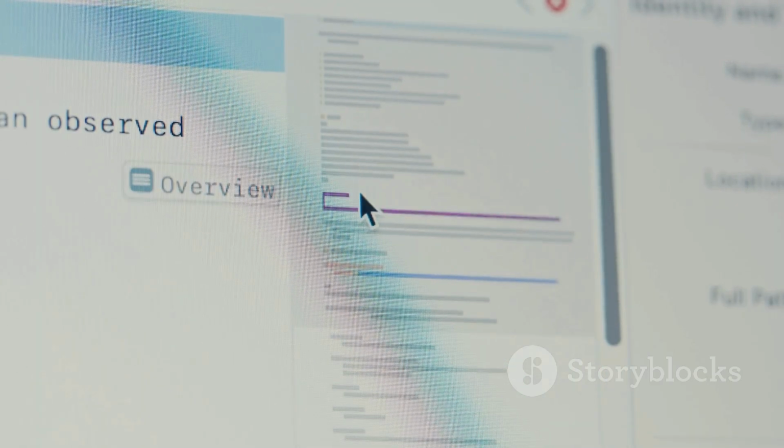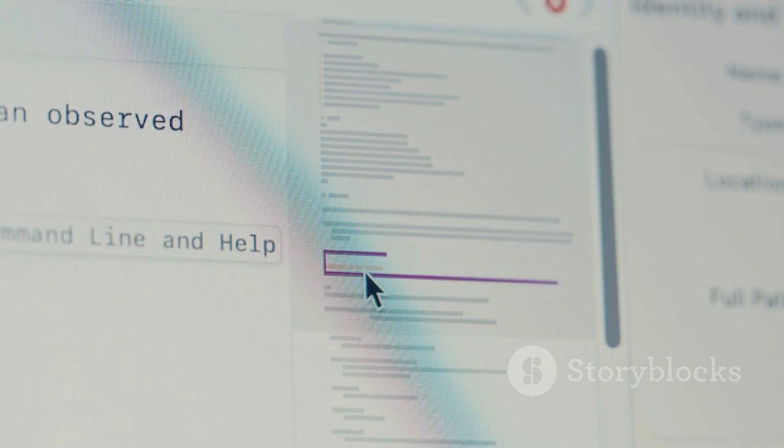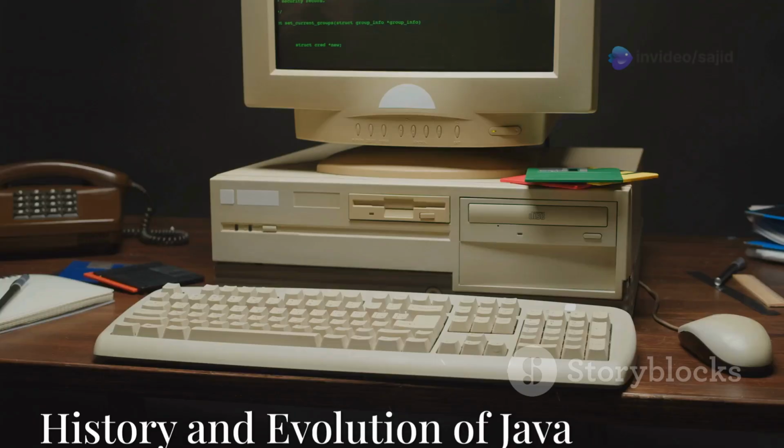In the next section, we will delve into the history and evolution of Java, exploring its journey from its inception to its current state.